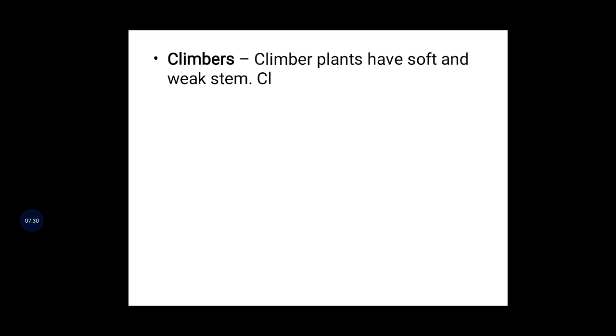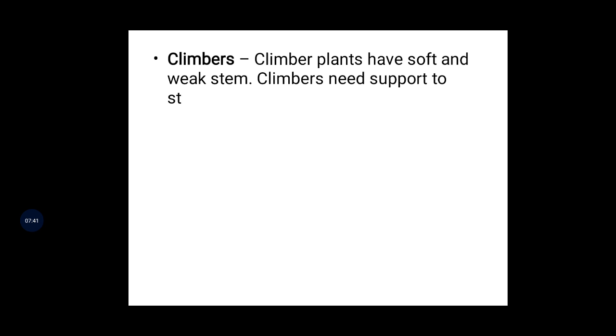So what does it mean? Climbers. That is also one of the plant types. Climbers are nothing but climbing plants. You already know that. For example, if you want to climb a building, that kind of plant is also present, like a lily flower, with weak stems. Climber plants have soft and weak stems. Climbers need support. Yes or no?